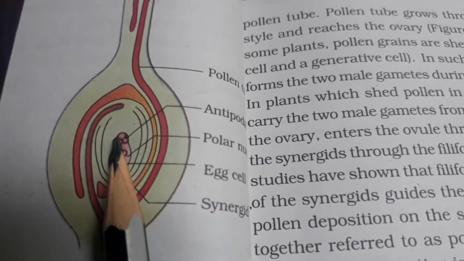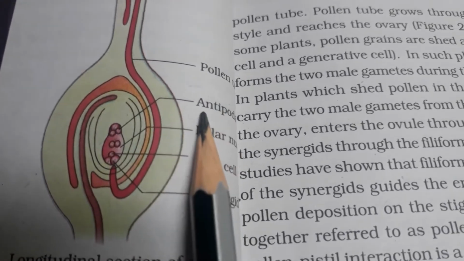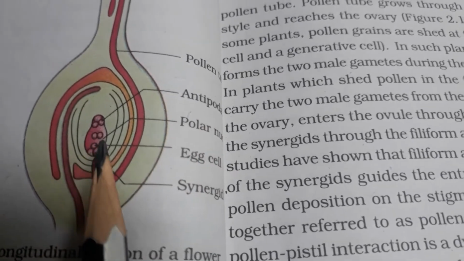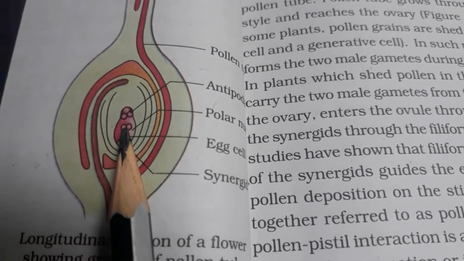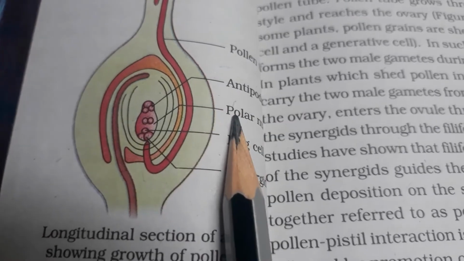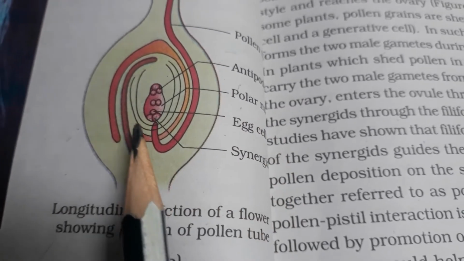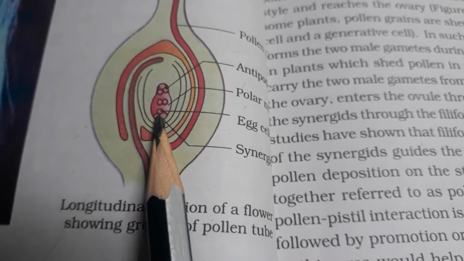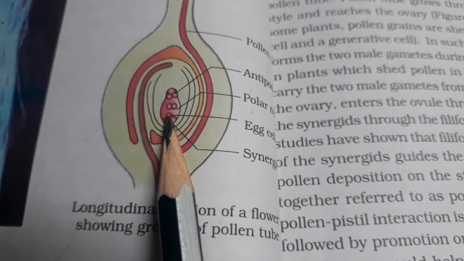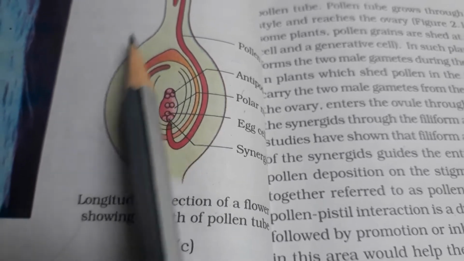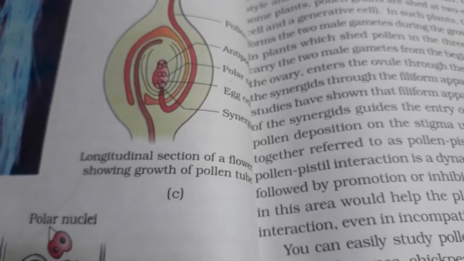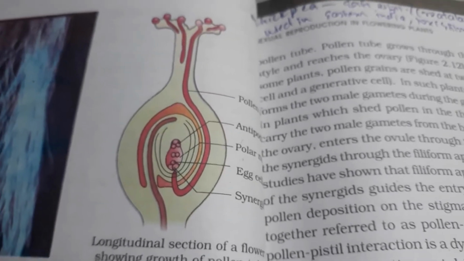Then on this side, 3 cells are antipodal. The 2 nuclei in the center are polar nuclei. These 2 are synergids and 1 is the egg cell. This is the structure of the embryo sac that we had done.